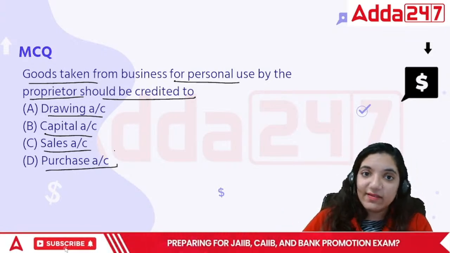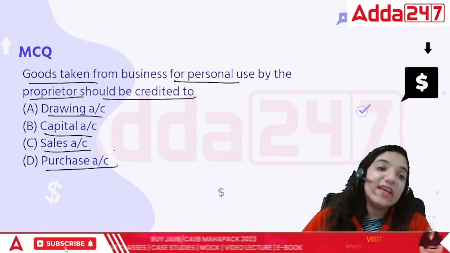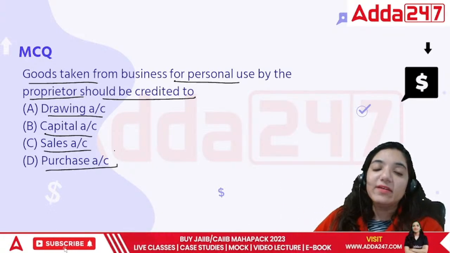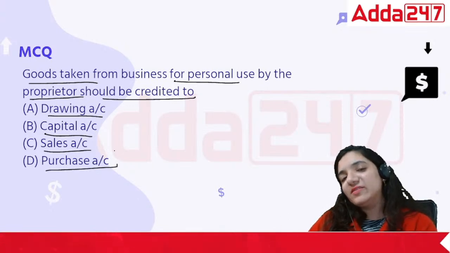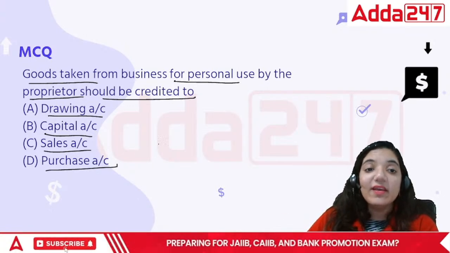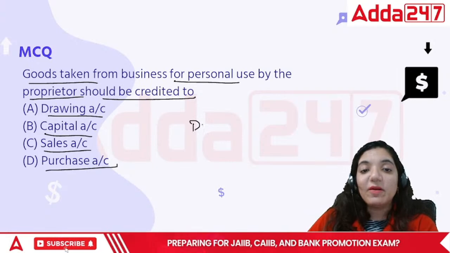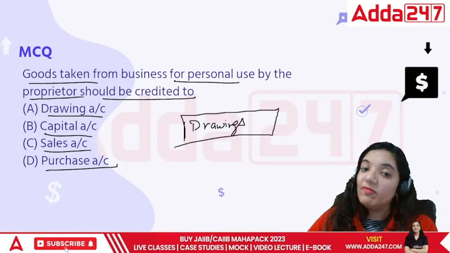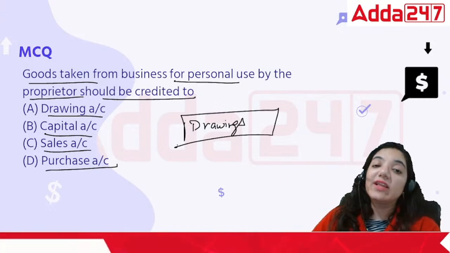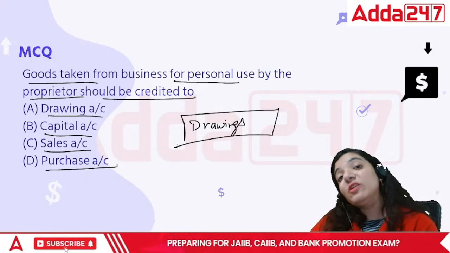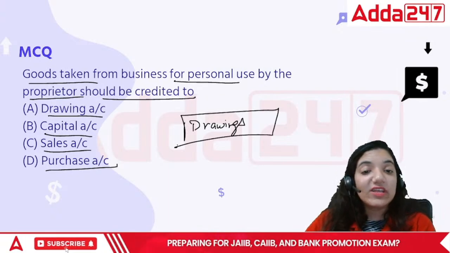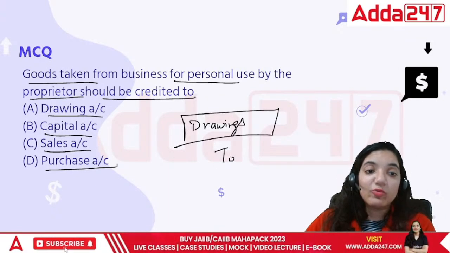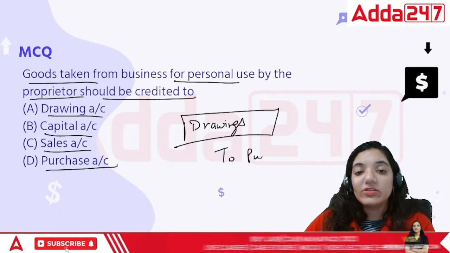This particular question is a little advanced, but let me give you a brief about it. One element in this journal entry would be drawings. But what are we losing, everyone? I am losing goods.